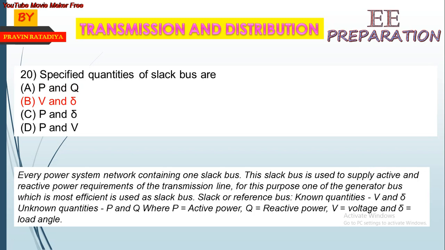Now the same MCQ. Specified quantities for slack bus or reference bus are V and delta, and P and Q are calculated in the slack bus.